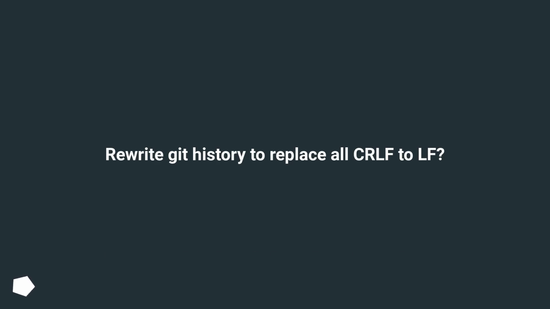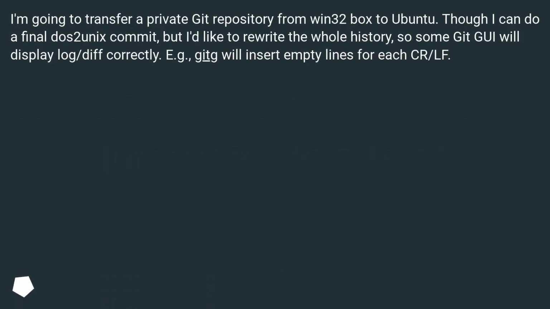Rewrite Git history to replace all CRLF to LF. I'm going to transfer a private Git repository from Win32 box to Ubuntu. Though I can do a final DOS to Unix commit, I'd like to rewrite the whole history, so some Git GUI will display log/diff correctly. For example, Git will insert empty lines for each CR/LF.